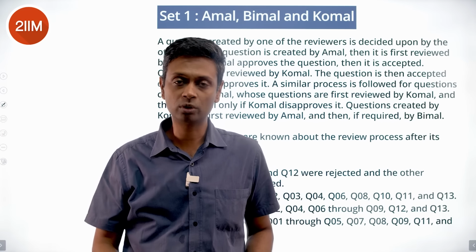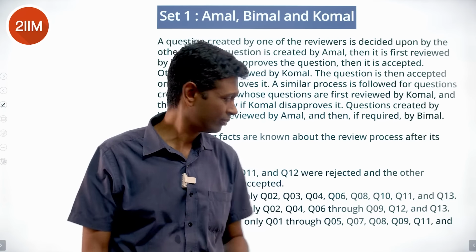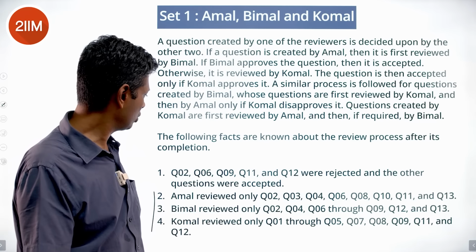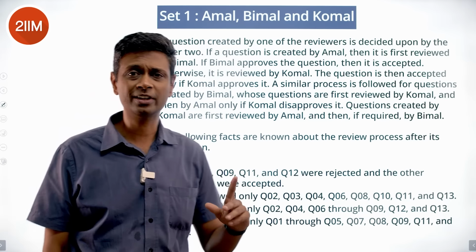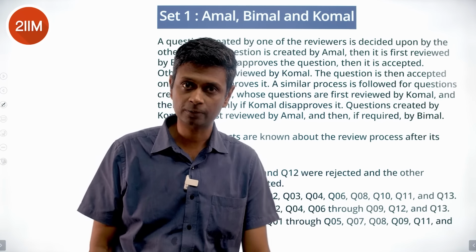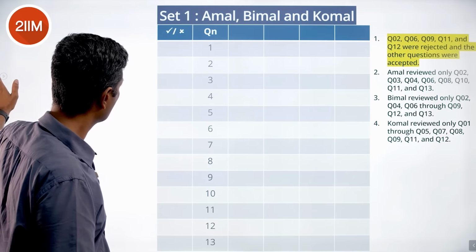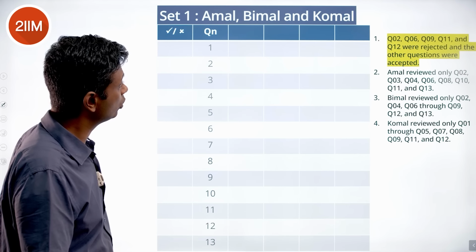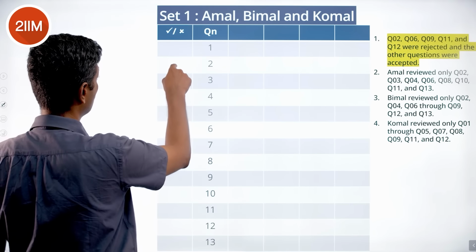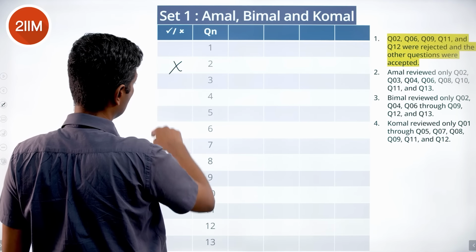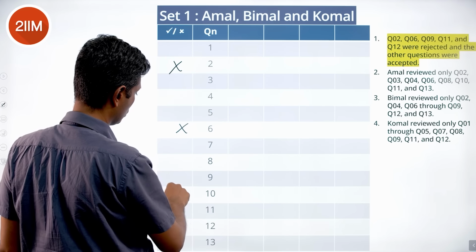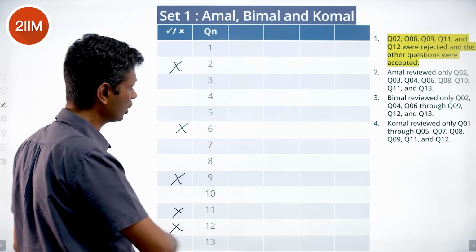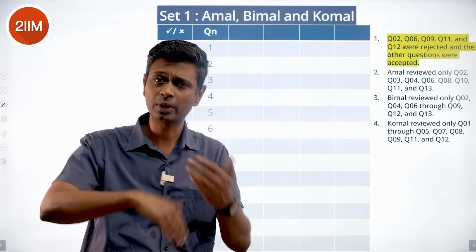For Q1 to Q13 we're going to put who reviewed. Amal has reviewed a bunch, Bimal has reviewed a bunch, Komal has reviewed a bunch. We're going to say what has been accepted, what has been rejected, and then we'll make inferences after that. Lovely. Questions 1 to 13. Q2, Q6, Q9, Q11 and Q12 were rejected. They were all rejected. And then the others were accepted.